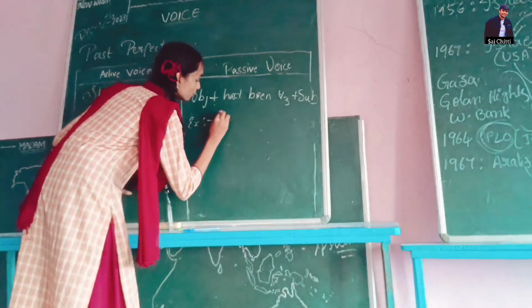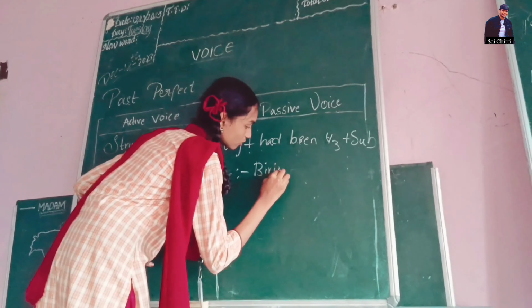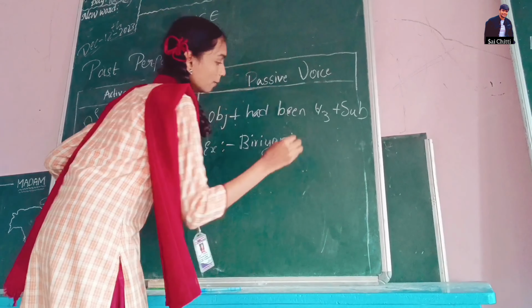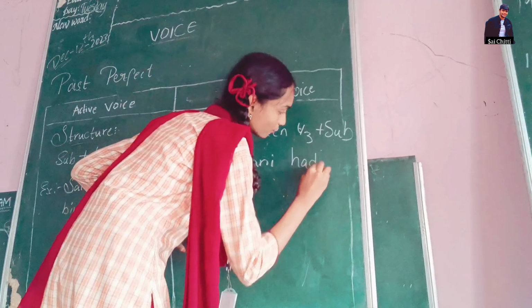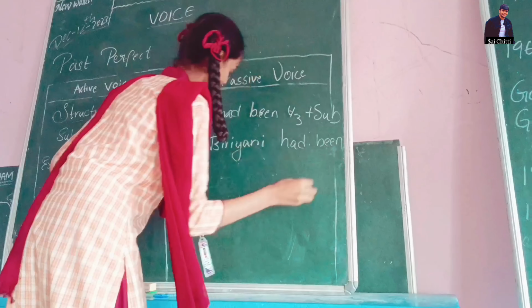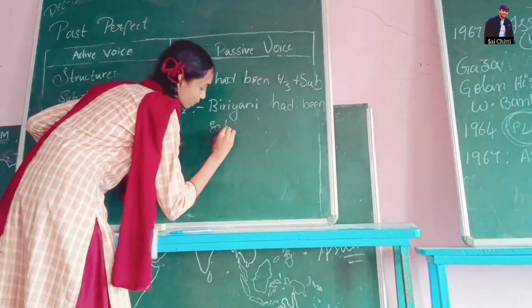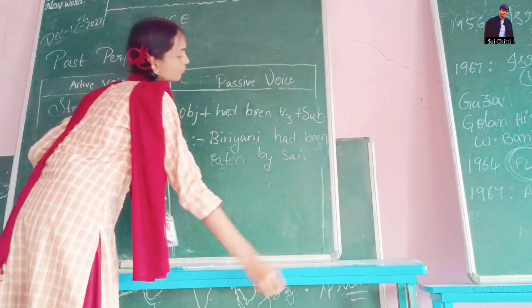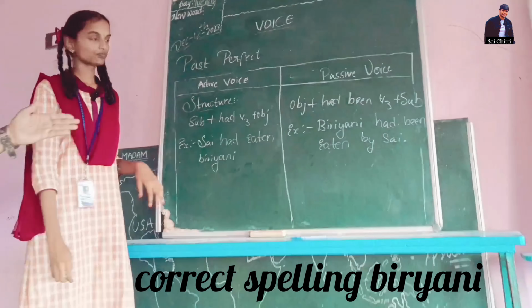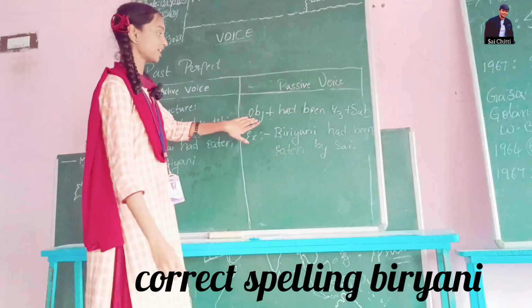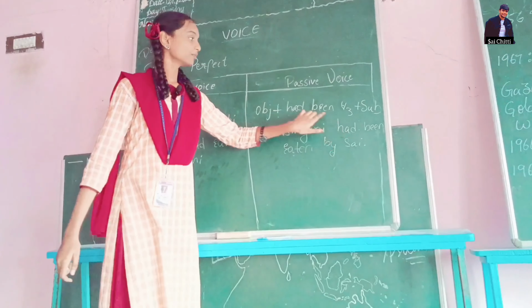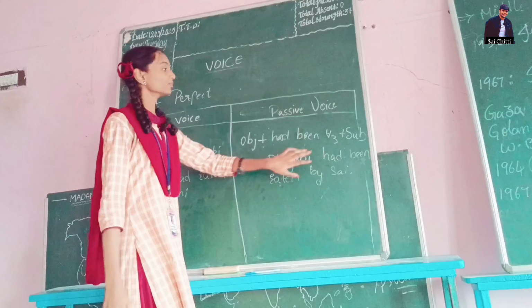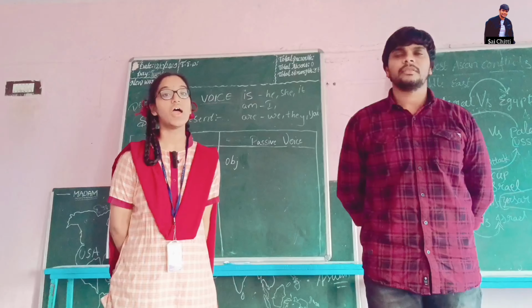So first, biryani had been eaten by Sai. Explain: now object biryani, had been, V3 eaten, subject Sai.